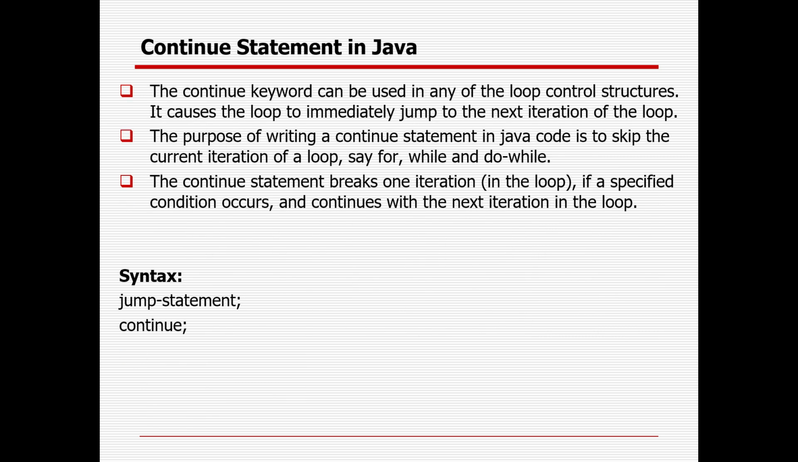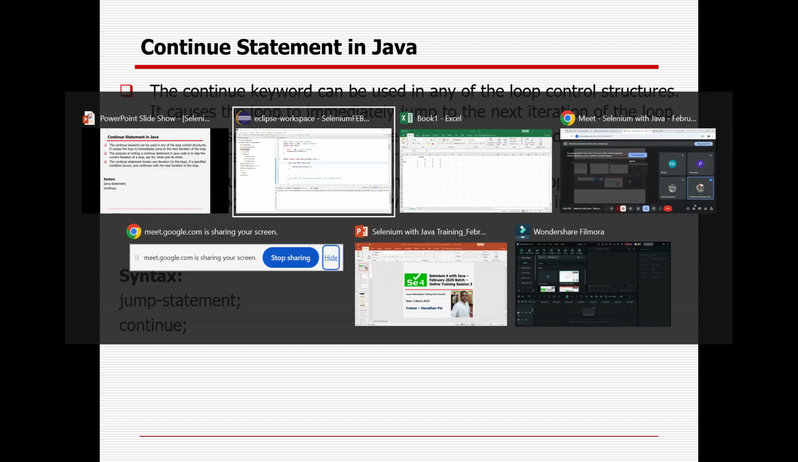Whereas the continue keyword can be used in any of the loop control structures. It causes the loop to immediately jump to the next iteration of the loop. The purpose of writing the continue statement in Java code is to skip a particular condition or the current iteration of a loop. Okay, and it will skip to the next one.